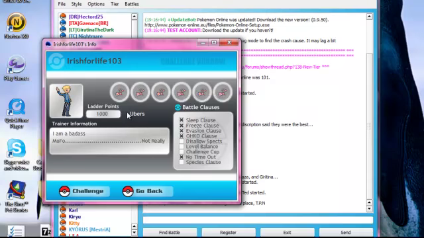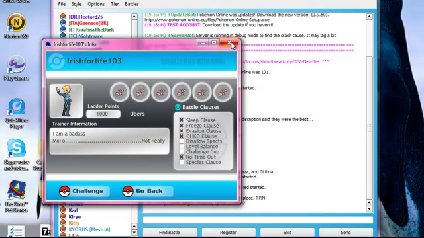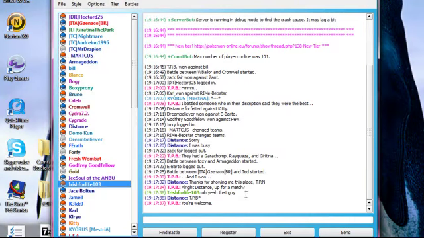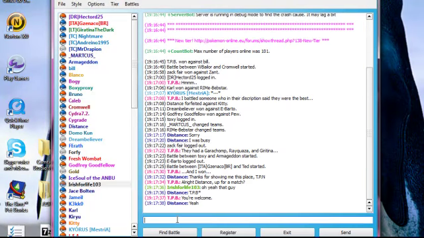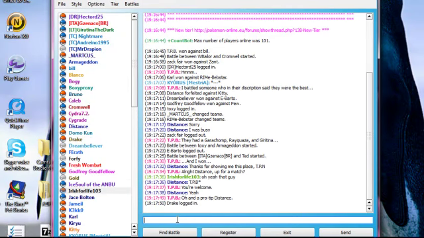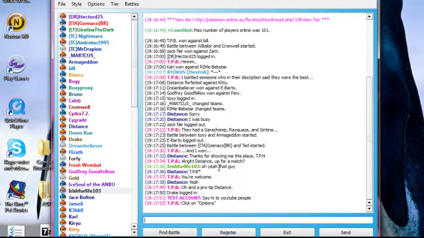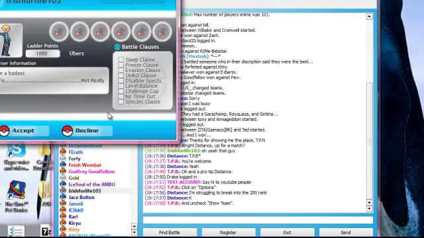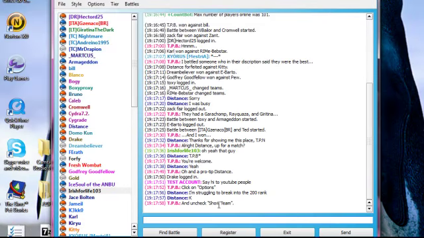I'm not sure why that person has 6 Mews. If any of them have Giga Impact, I'm going to hunt him down. Oh, look, he's typing in the main chat. So you can type into the main chat. Wait. Oh, look, he challenged me.